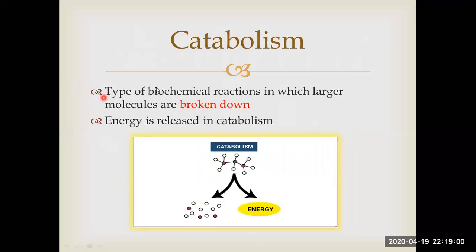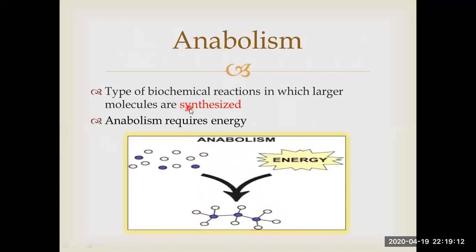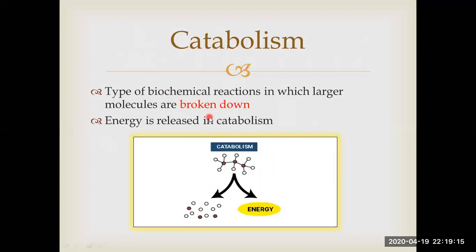Further, what is catabolism? Catabolism is a type of chemical reactions in which larger molecules are broken down. You can see the difference. In anabolism, we study the formation or synthesis of compounds. In catabolism, that large molecule breaks down.